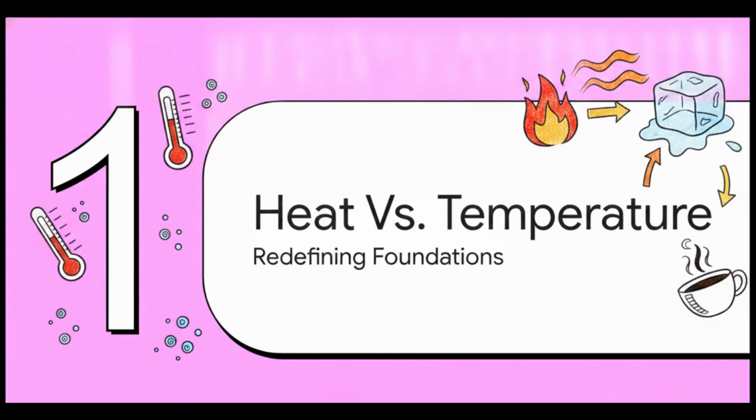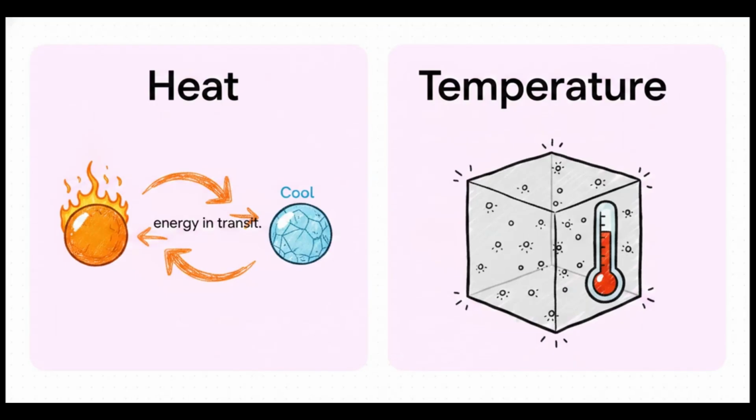Section 1. Heat versus temperature. Redefining the foundations. Okay, here is the absolutely crucial distinction. Heat is strictly energy in transit. It's the movement. Temperature, on the other hand, is the thermal state of a body. It's the condition that actually dictates that movement. You literally cannot have heat just sitting inside something. What you actually have in there is internal kinetic energy.